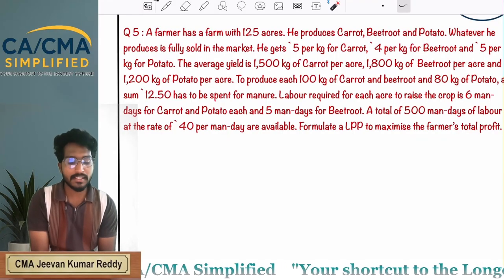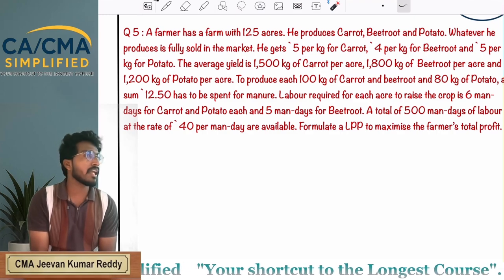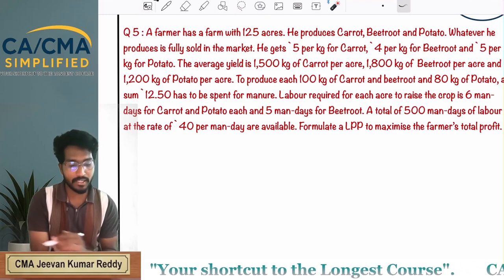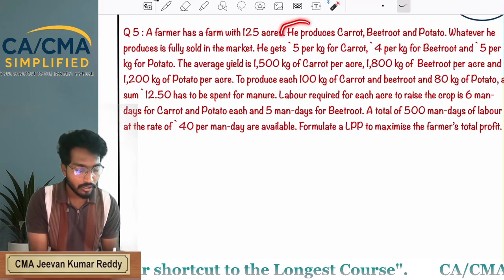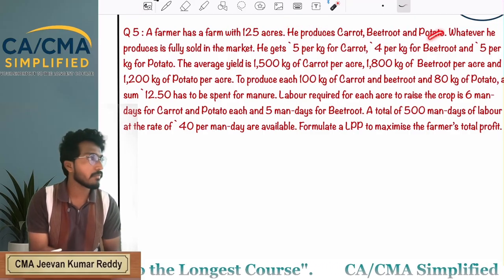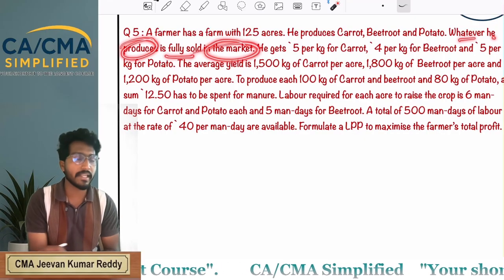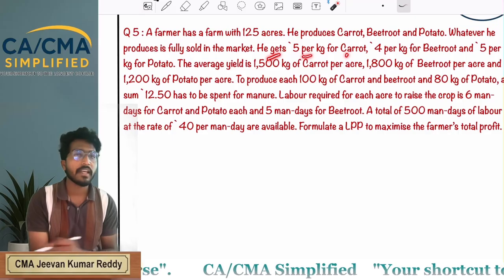Right. Write down. Coming into question number 5. A farmer has a farm with 125 acres. Farmer has how many acres? 125 acres. He produces carrot, beetroot, potato. Whatever he produces is fully sold in the market and gets 5 per kg of carrot.